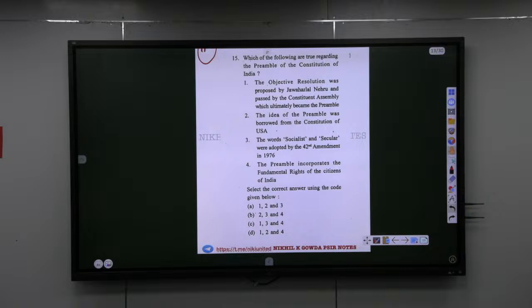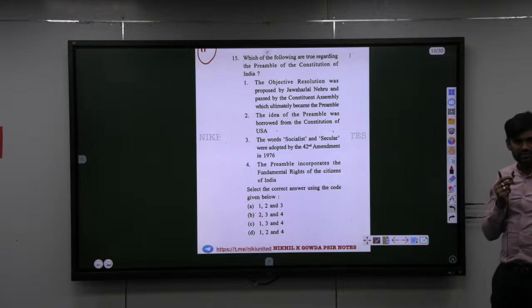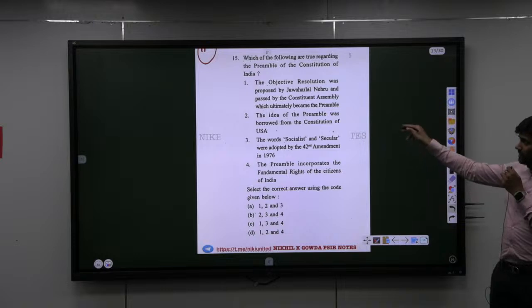So what is the answer you have marked or written? Okay, how many of you say answer is A? Okay. How many of you say answer is B? How many of you say answer is C? How many say C? Okay. How many say answer is D? So now you told C is the answer. So basically according to you, second statement is wrong.